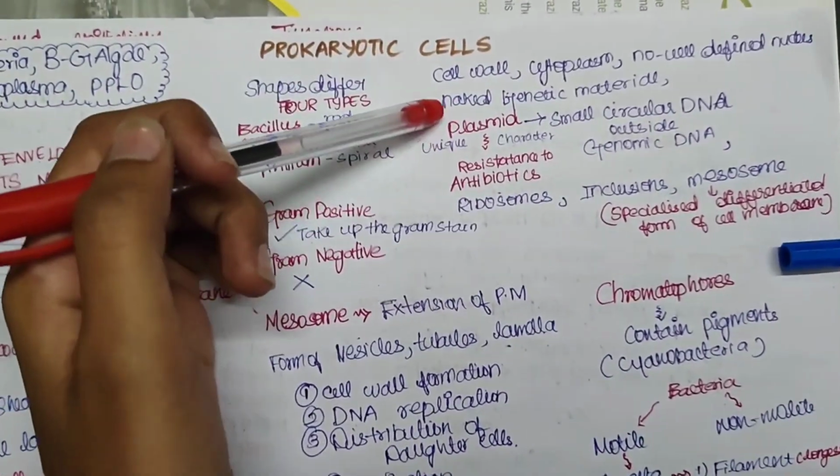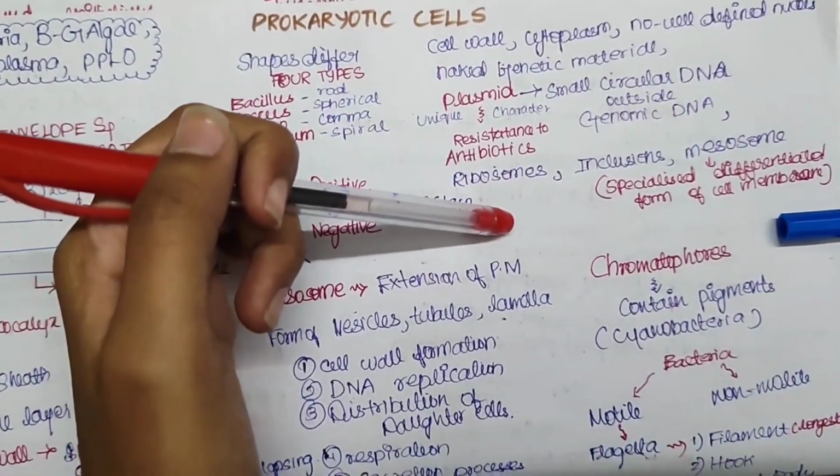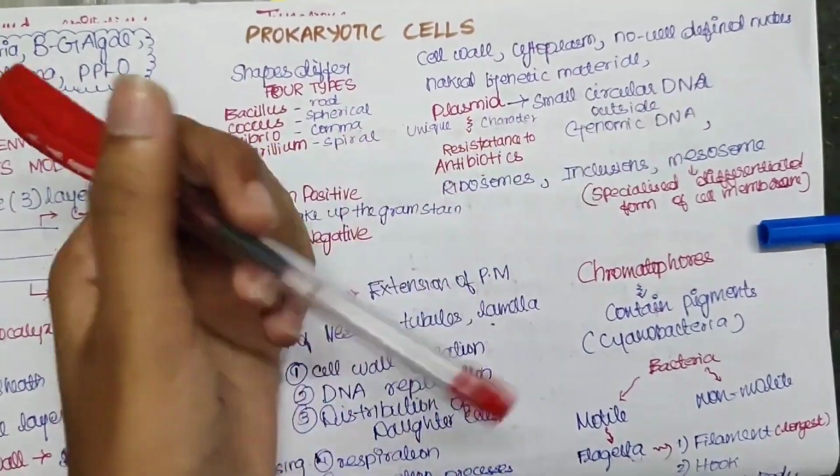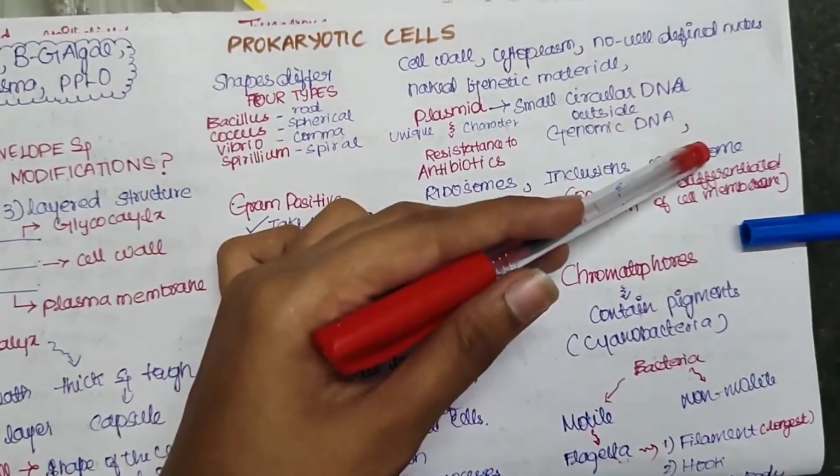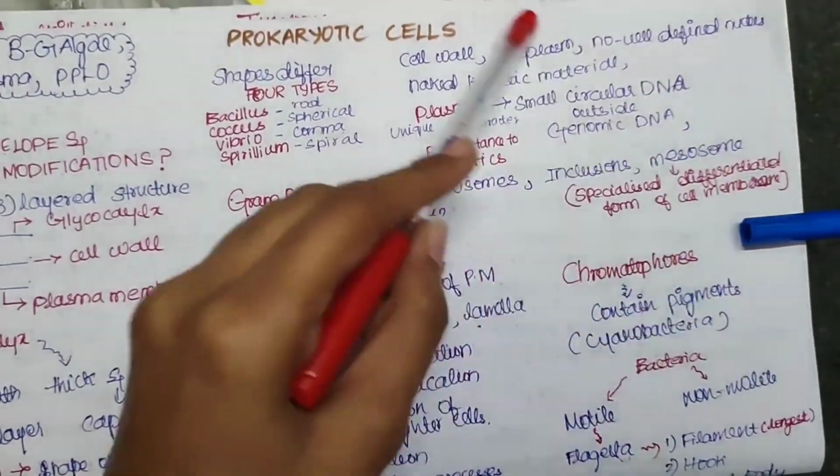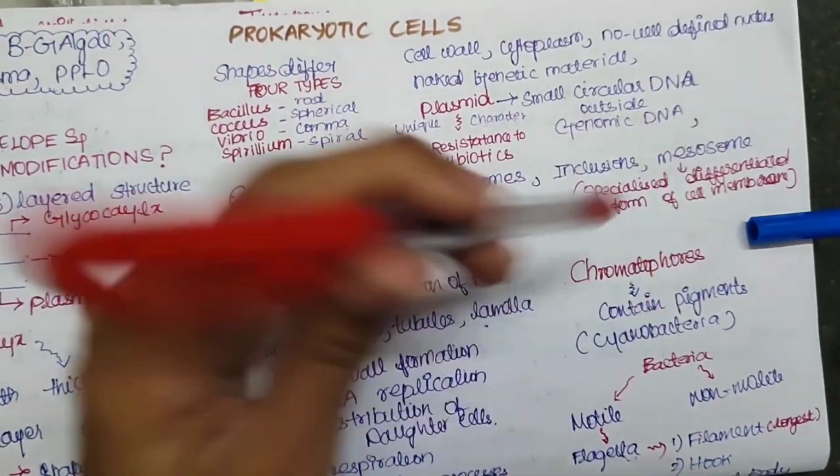And apart from that, the prokaryotic cells have ribosomes, inclusions, and mesosomes. These mesosomes are a specialized differentiated form of the cell membrane. These are present in the prokaryotic cell.